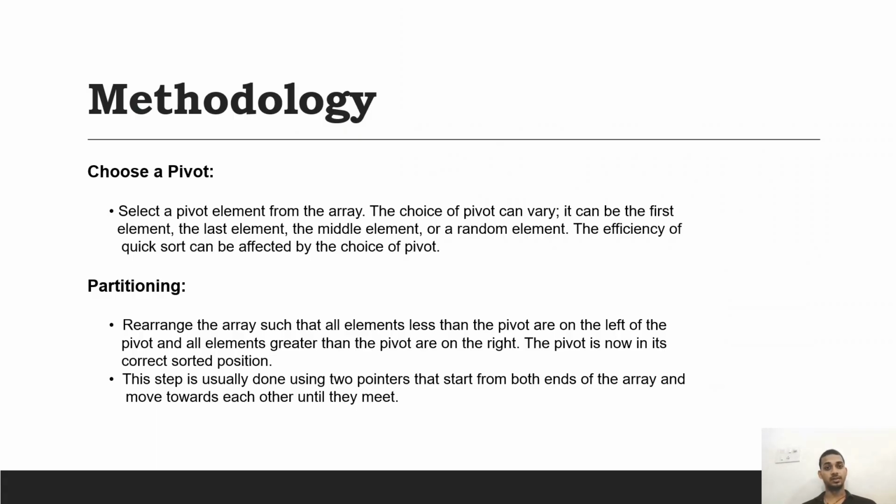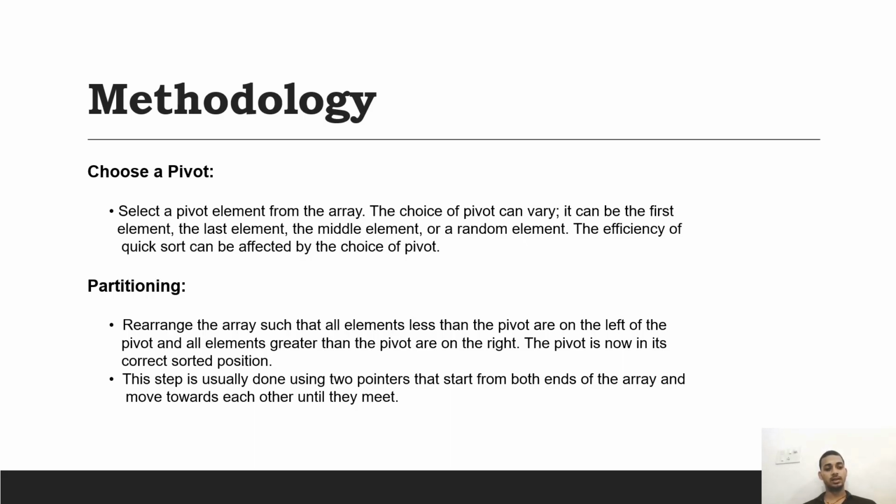Methodology of the Quicksort algorithm. First we need to choose a pivot. Select a pivot from the array. The choice of pivot can vary. It can be the first element, the last element, the middle element, or a random element, but the efficiency can be affected by the choice of pivot.